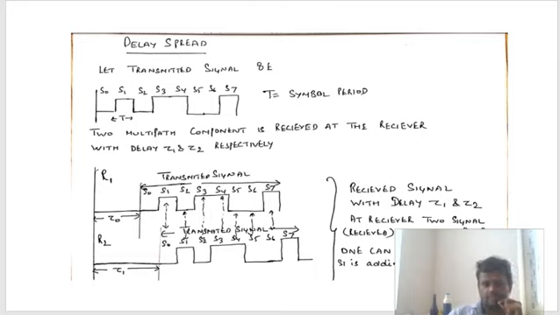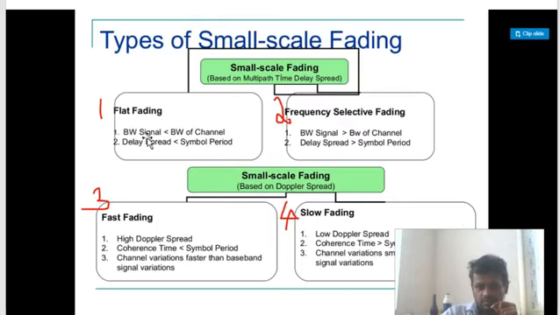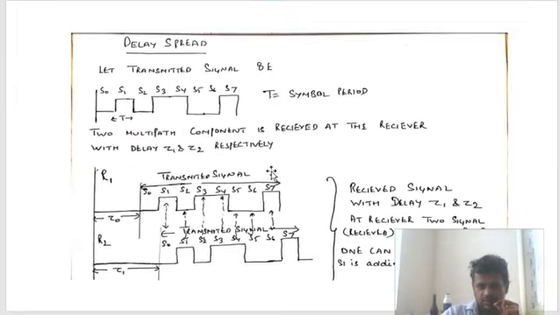First we will see why this condition occurs. I have drawn this diagram in such a way that inter-symbol interference is happening, the case of frequency selective fading, so that you can easily visualize.